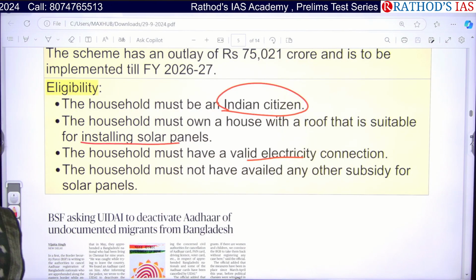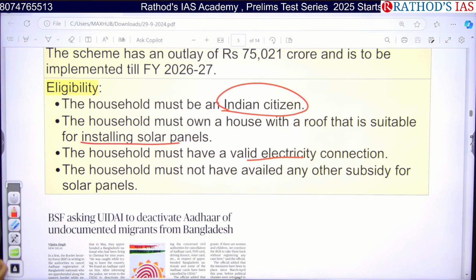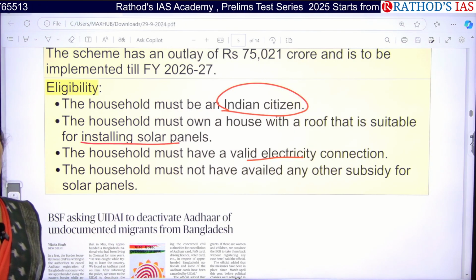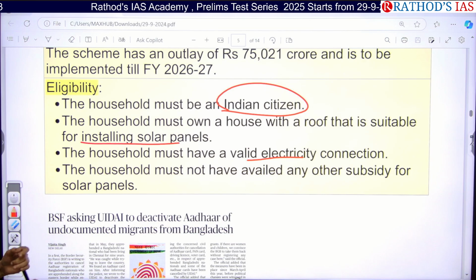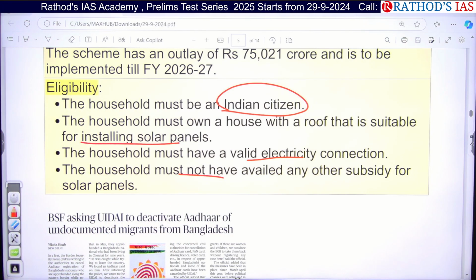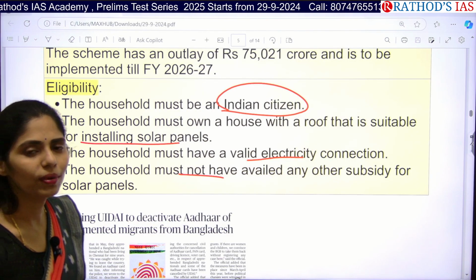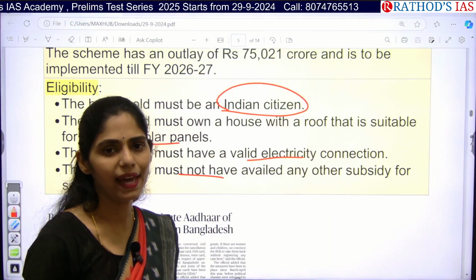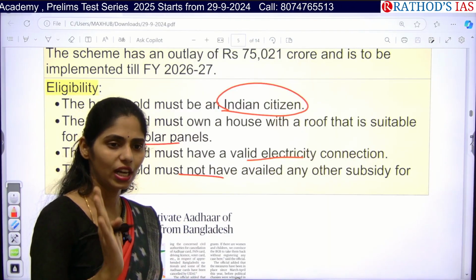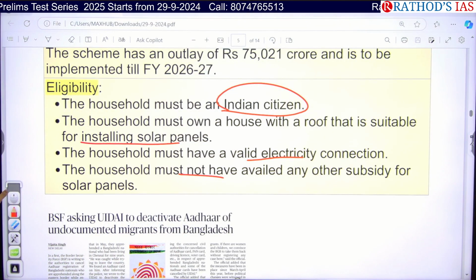Whatever electricity they generate from the solar panels fixed on their roof, they will use for their household consumption. And the household must not have availed any other subsidy for solar panels. If they are getting any subsidy or any government help for the solar panels of that house, then they will not be eligible under this scheme. So this is the eligibility criteria that you have to know.